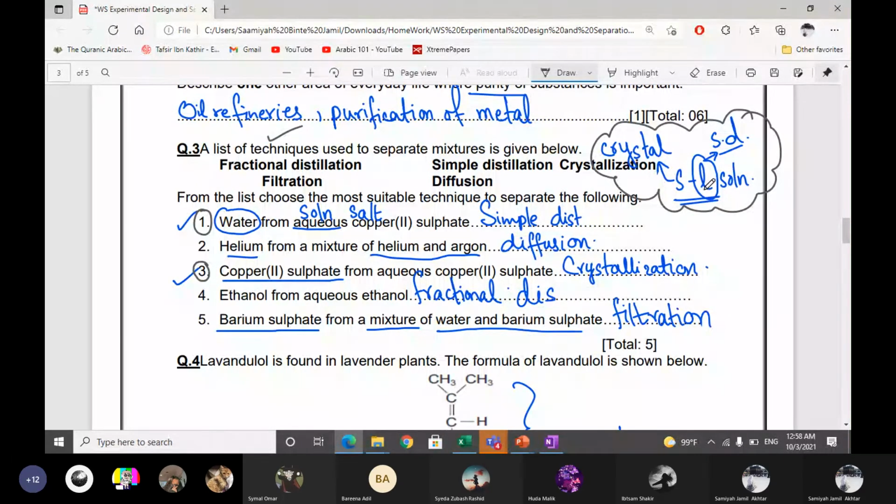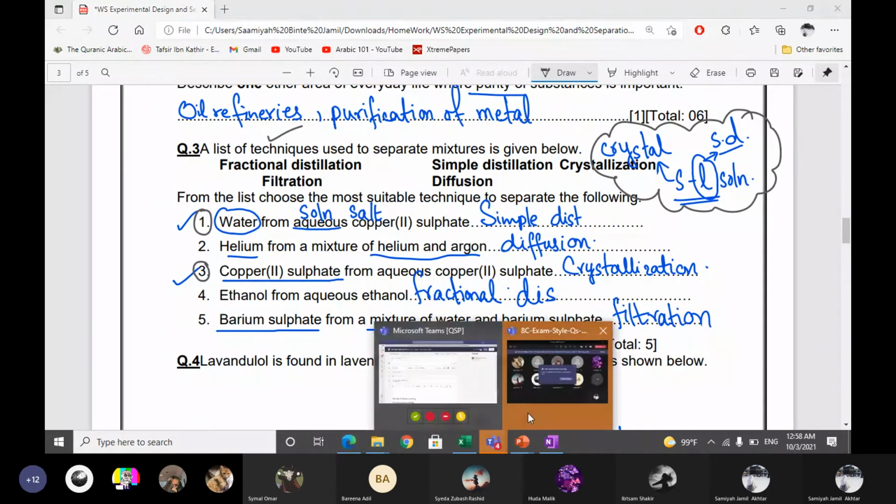What do we want to separate? In a solid liquid solution, if we want liquid, then we do simple distillation. Liquid will come out as a distillate. And if we want solid, then we will do crystallization. So water will evaporate and crystals of salt will form. Are you getting it?